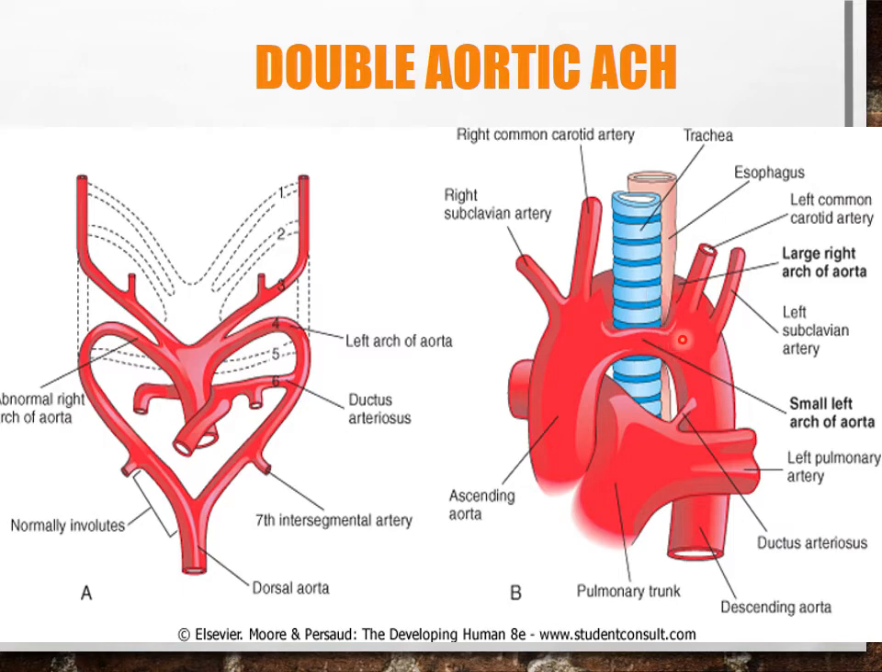So there is definitely pulsation, and because of this there can be compression and constriction on these two structures, leading to breathing difficulties and difficulties in swallowing. So the double aortic arch is because of the persistent right portion of the dorsal aorta, which is between the seventh intersegmental artery and the left dorsal aorta, and then it is shifted upwards to form this ring around the trachea and esophagus.